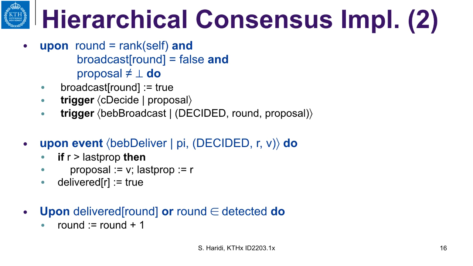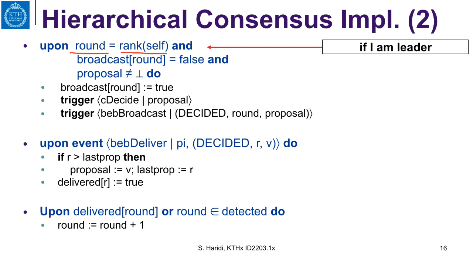And now you see what you can do if you are a leader. So if the round is equal to my rank and I did not broadcast any proposal, and I have a proposal value, this is important, then I do what I should do.